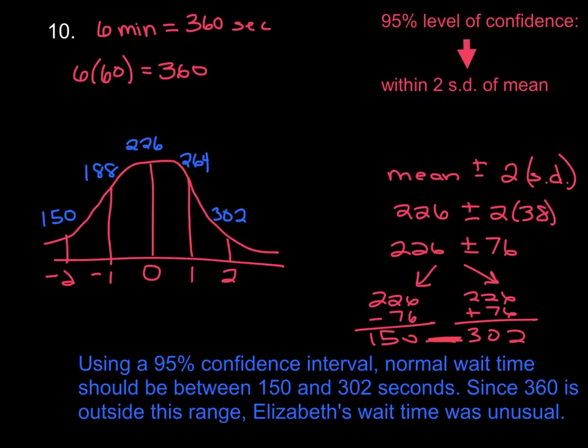So now, you have to write this out, but using a 95% confidence interval, normal wait time should be between 150 and 302 seconds. Since 360 is outside of this range, Elizabeth's wait time was unusual.